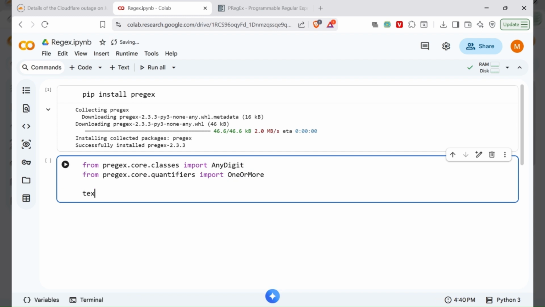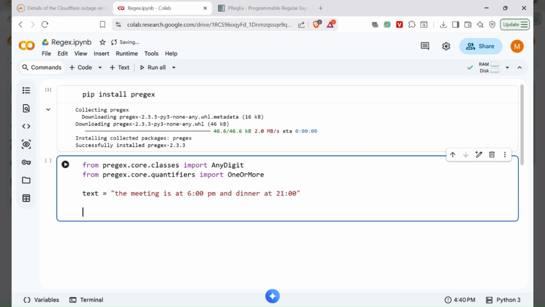Suppose you want to match a time format like 6 p.m. or 9 p.m. With traditional regex, you have to write something like that. But with PRegEx, it is quite easier. For that, we have to build the pattern first. Pass AnyDigit inside the OneOrMore method. You can write a simple text and then colon, and then again pass AnyDigit inside the OneOrMore method.